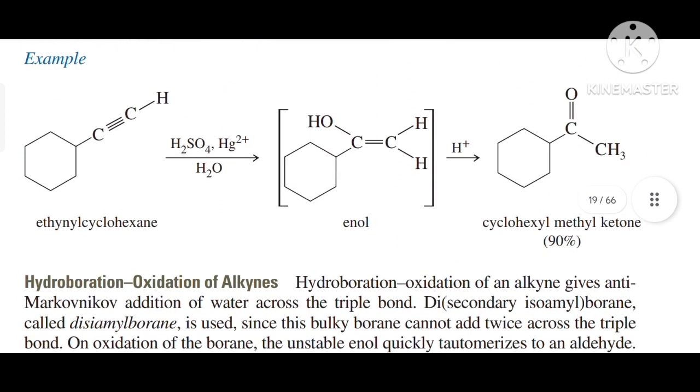So there is an example given over here, that is ethynylcyclohexane. When we treat this alkyne with H2SO4 in the presence of mercuric salt, it undergoes hydration, and firstly it will convert into its enol form, then this enol tautomerizes and gives cyclohexyl methyl ketone with 90% yield.